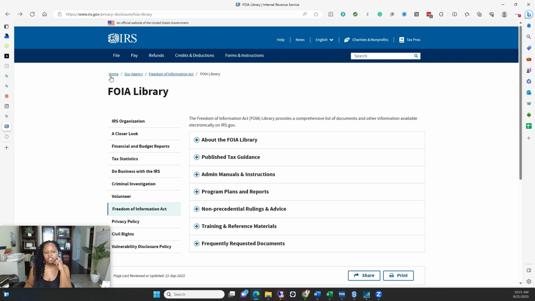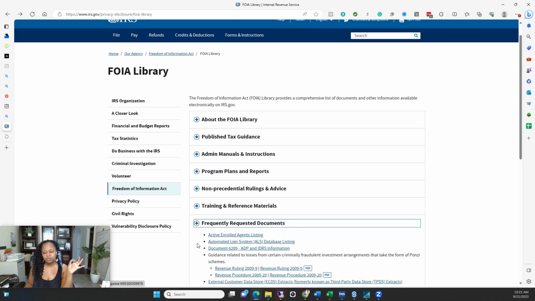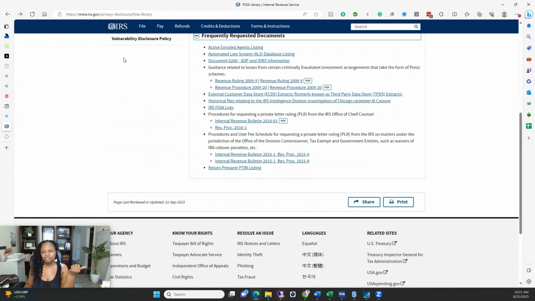Also on the screen, you can just see the information listed out. But of course, you can always just Google irs.gov and Freedom of Information, and then it'll take you to several options within the IRS in order to get it. So let's go first to frequently requested documents, and it kind of lets you know.